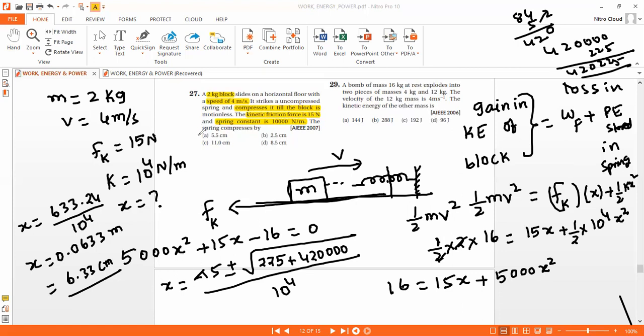Approximately, the nearest answer is this one. Once again see the calculation, Umar. 5000 x square plus 15x. 15 square means 225 only. 4 into 16 into 5000 is 32,000.